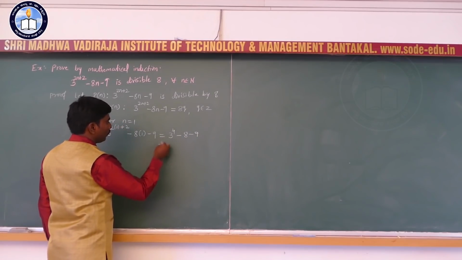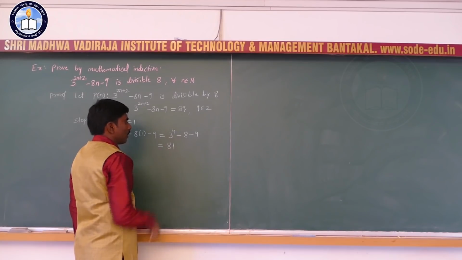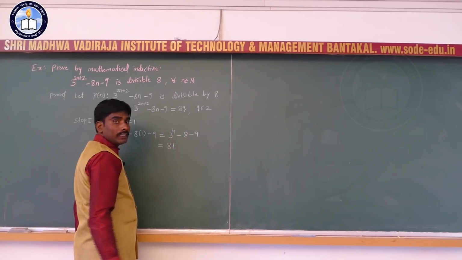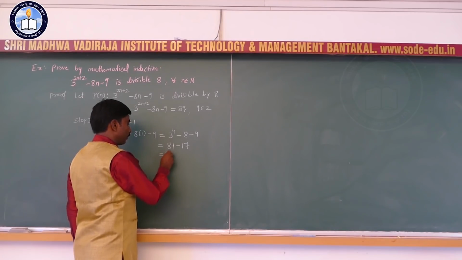So this is 3 to the power 4, which is 81, minus 8 minus 9, which is minus 17. So this answer is 64.